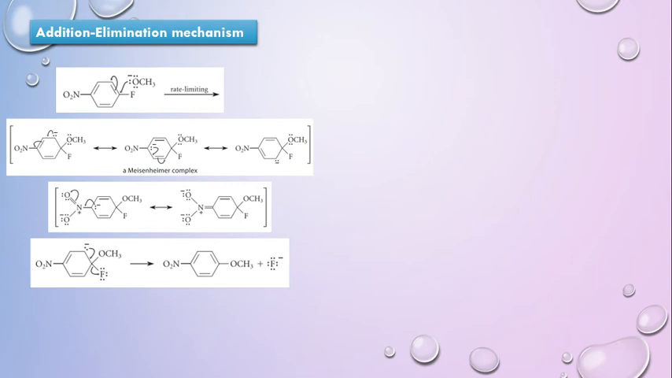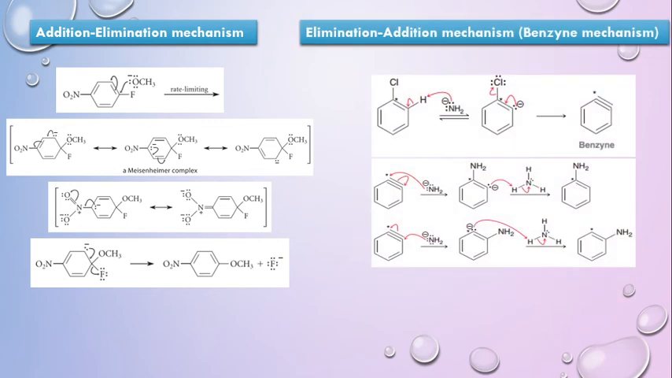So in the other type of mechanism, where you do not have such activating groups present, activating meaning the groups which activate the compound towards the nucleophilic substitution reaction, it is the benzyne mechanism which is operative. But what is the requirement? You require a very strong base like sodamide. So what happens in this case?